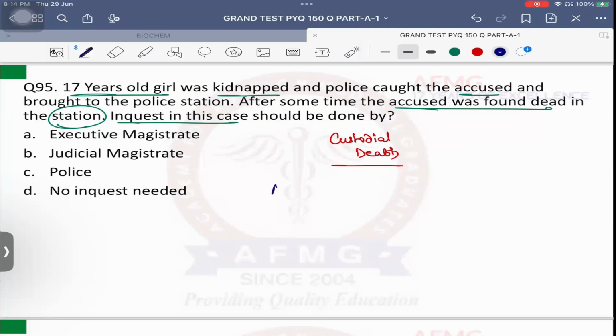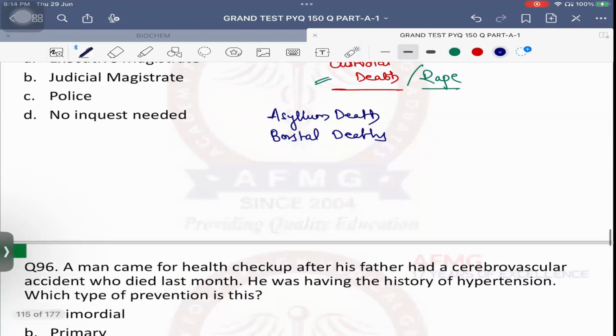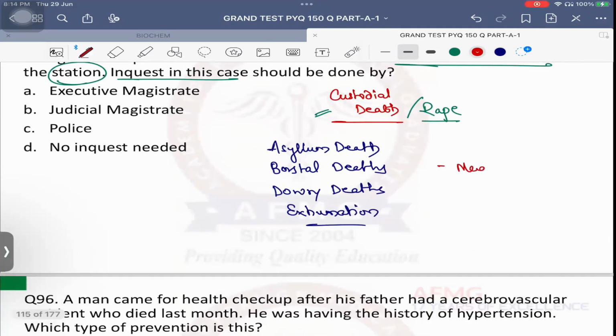A goes for what? Asylum deaths. B goes for borstal deaths. Borstal means juvenile homes, reform homes, rehabilitation centers, okay. C goes for custodial death or custodial rape as well. Then D goes for dowry deaths and E goes for exhumation. These are the 5 conditions A, B, C, D, E, in which the inquest or the panchanama is carried out by a magistrate. Please remember, okay? Here the inquest or the panchanama is carried out by a magistrate.